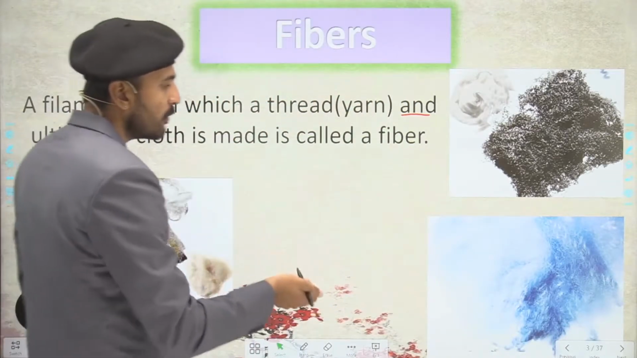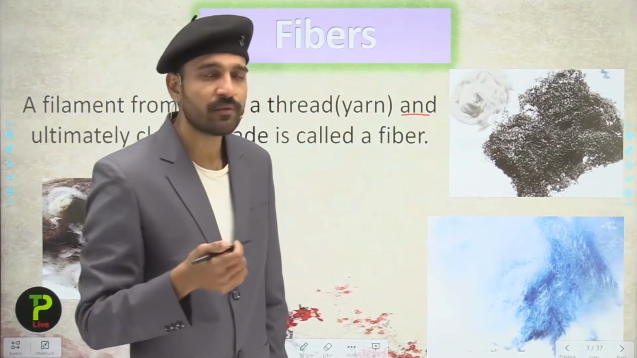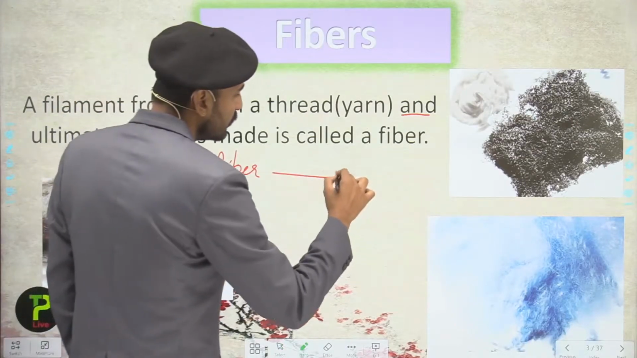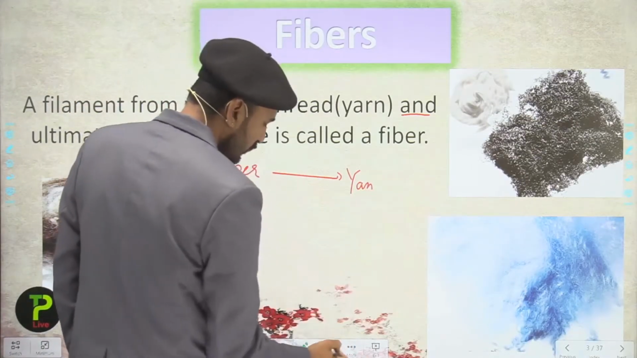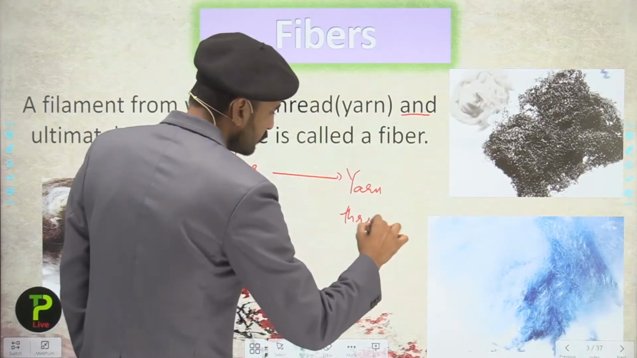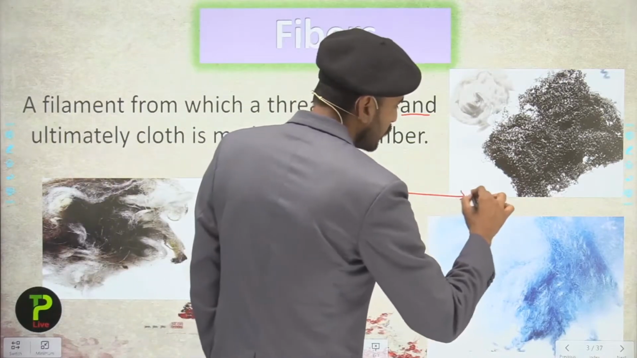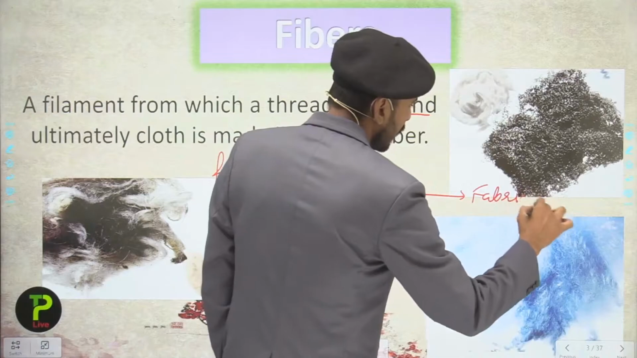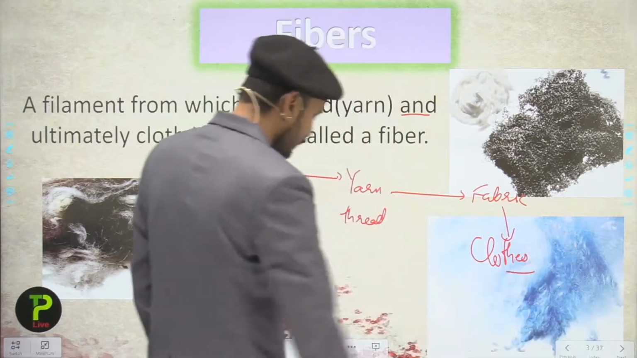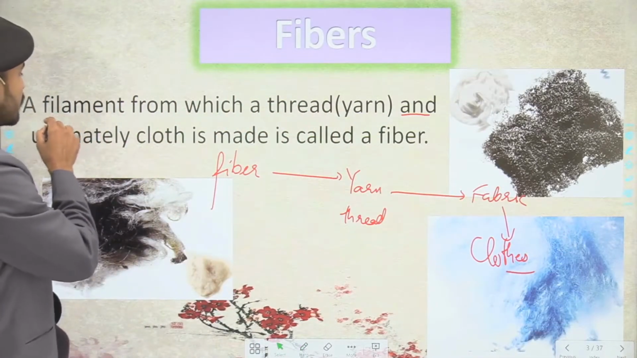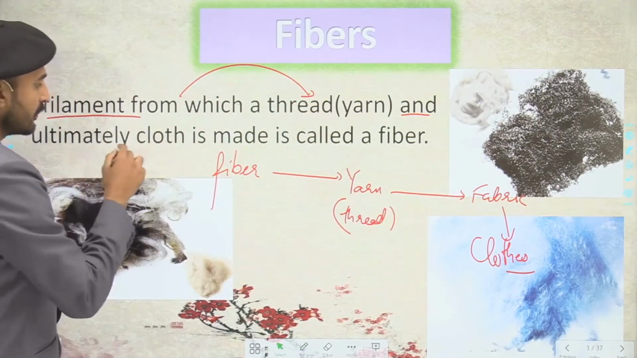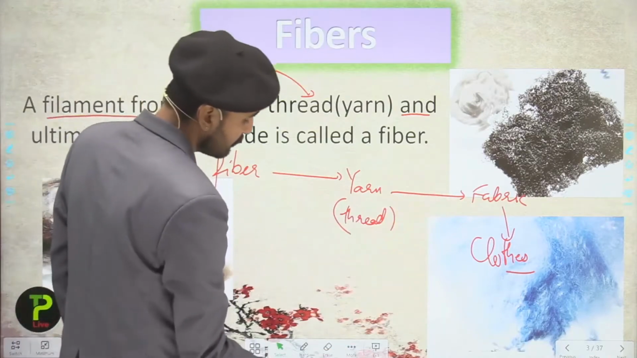If I talk about how to make a fabric from the fiber, what you need to do, students, is first convert the fiber into the yarn, which is also called the thread, and then we move to the fabric, and from the fabric the clothes are made. Reading here, it is a filament from which a thread is first made and ultimately the cloth, that is the fabric, is made.